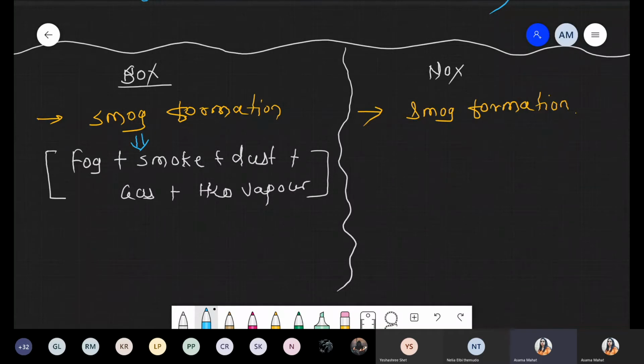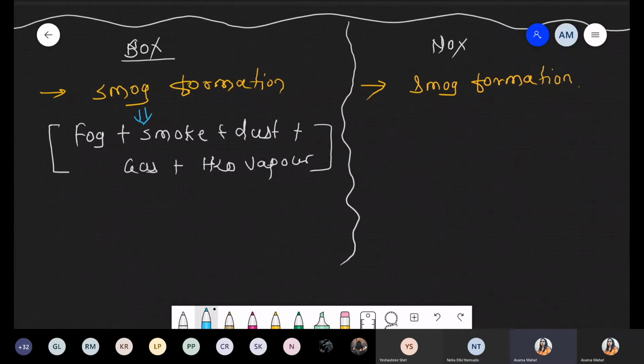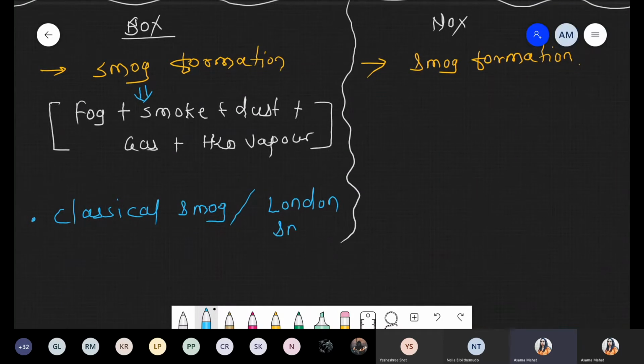In this condition, we are talking about two types of smoke, classical smoke and photochemical smoke. The smoke which is caused by sulfur oxide is called classical smoke. Classical smoke is also called London smoke because in 1952 it first appeared in London.